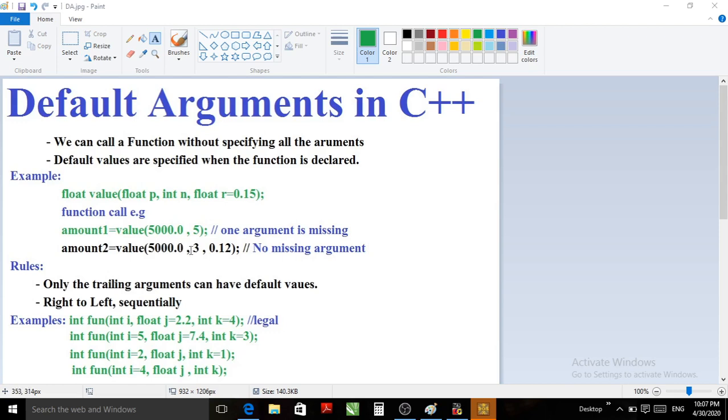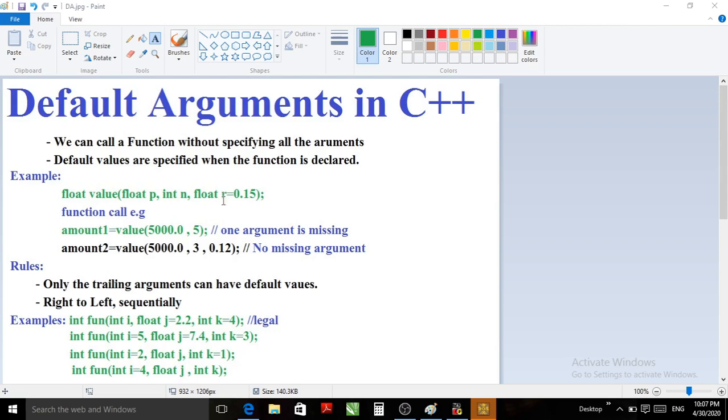Just like this, amount2 equals value(5000.0, 3, 0.12). All three parameters are specified. That means 5000.0 is assigned to the principal amount p, 3 is assigned to the second argument n, the total number of years, and 0.12 is assigned to r, the rate of interest.